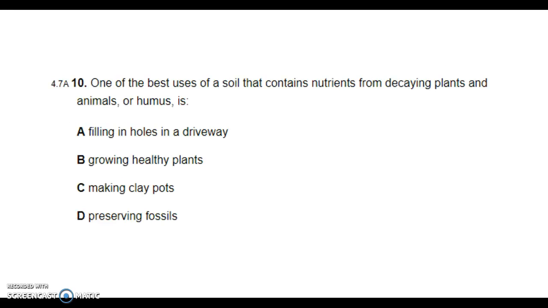Question 10. One of the best uses of a soil that contains nutrients from decaying plants and animals, or humus, is A, filling in holes in a driveway. B, growing healthy plants. C, making clay pots. D, preserving fossils.